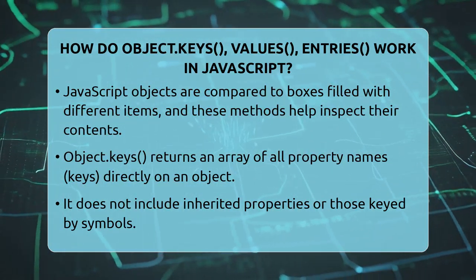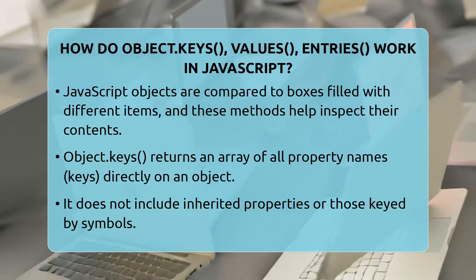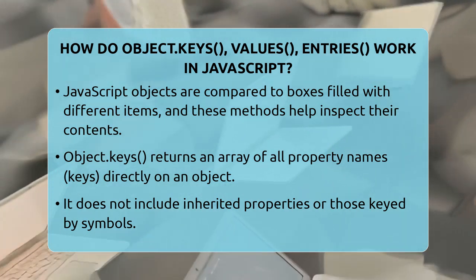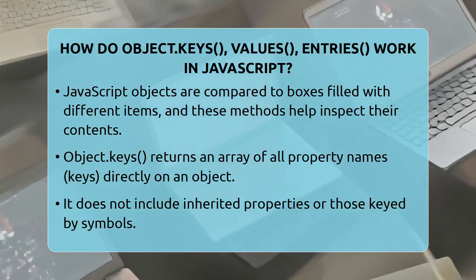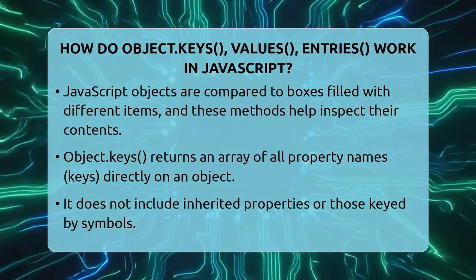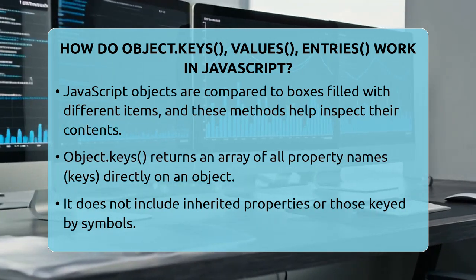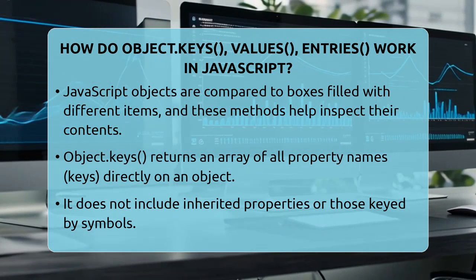How do object keys, values, entries work in JavaScript? Imagine you have a box filled with different items. To find what's inside, you might look at the labels, the contents, or even both. In JavaScript, objects are like that box, and these methods help us peek inside.